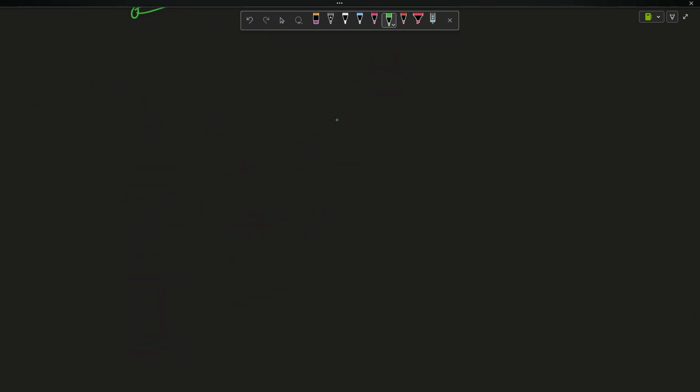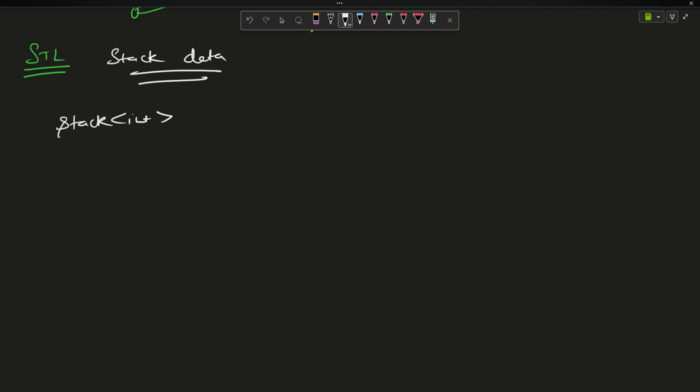STL. I talked about STL. The Standard Template Library has something known as the stack data structure, already defined. So that is the easiest data structure you are going to see. Stack data structure is defined something like this. Suppose I want to create a stack of integers. So I will just say small s stack, angular brackets, the type of data I want to keep. I can keep a pair of integers, I can keep a vector, I can keep a string, etc. Any data type I want, right?